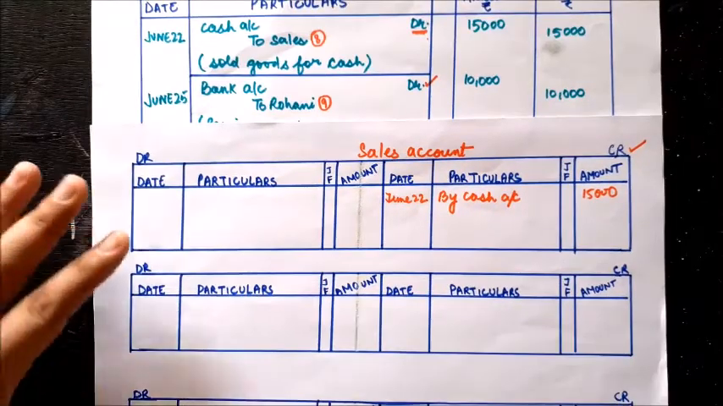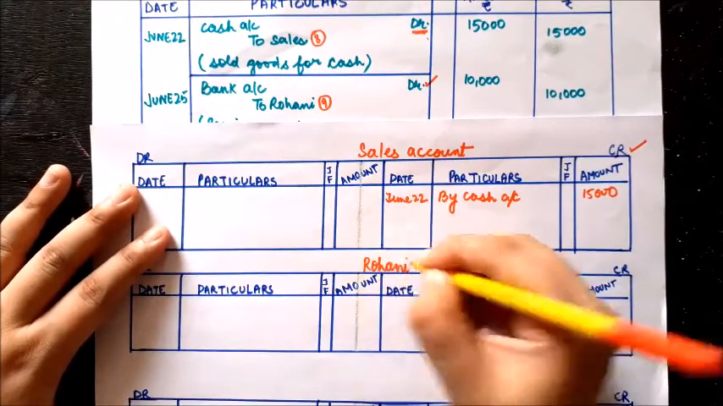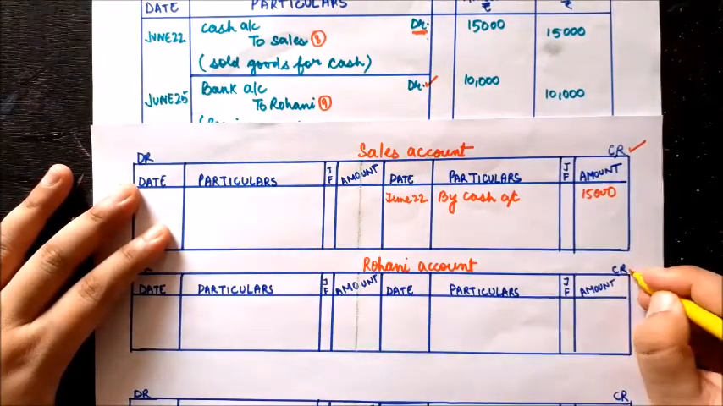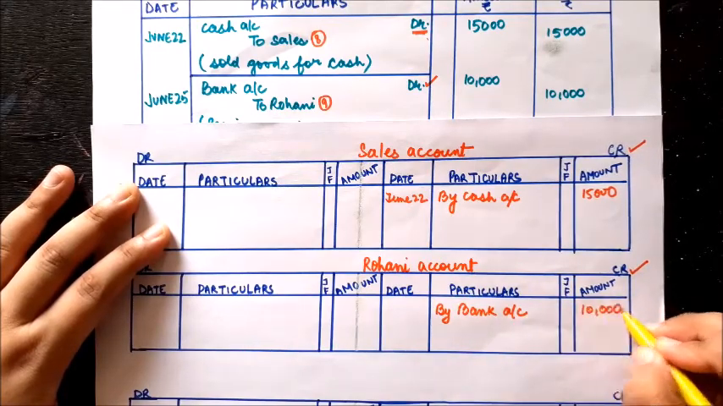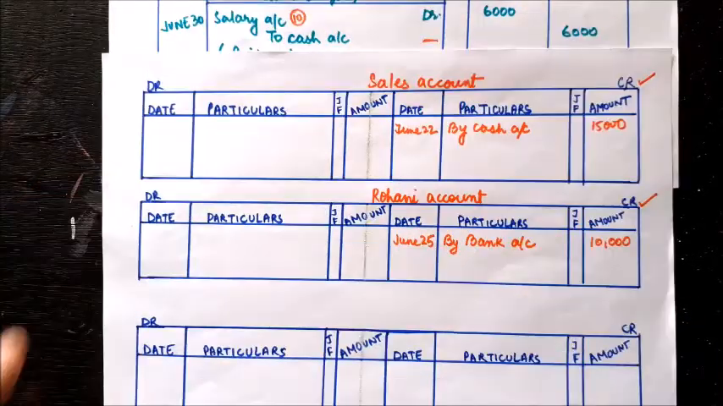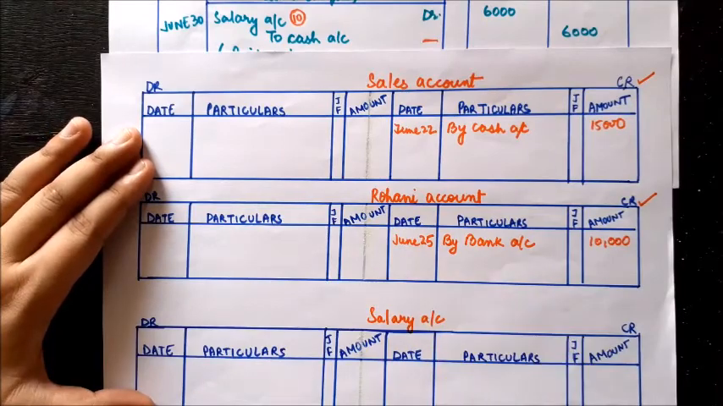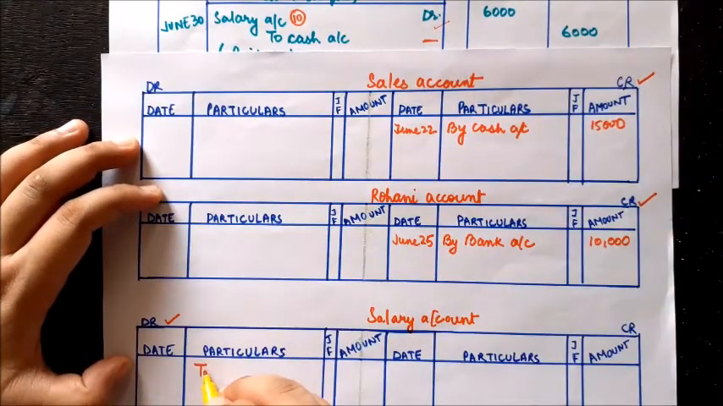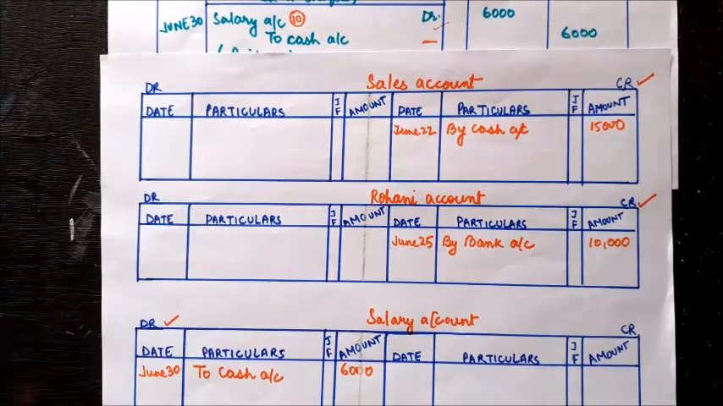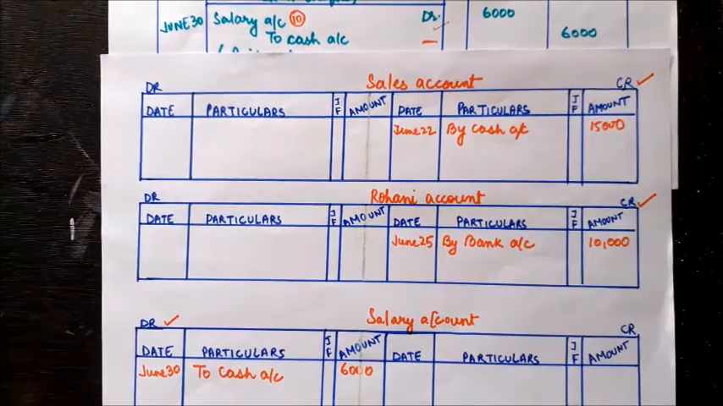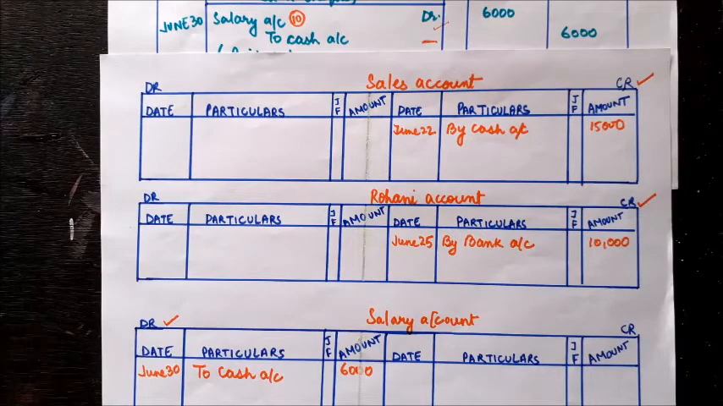Next is your Rohini's account. Here Rohini's account is credited, so we will write opposite name, that is by bank account, and in the amount column I'll write 10,000. So we have one more account to prepare, that is your salary account. So salary account is debited, so it will come on the debit side with the opposite name to cash account, and the amount column 6,000 rupees.